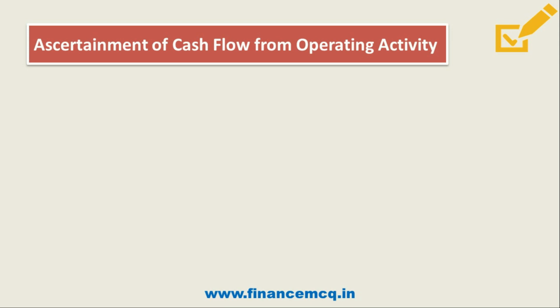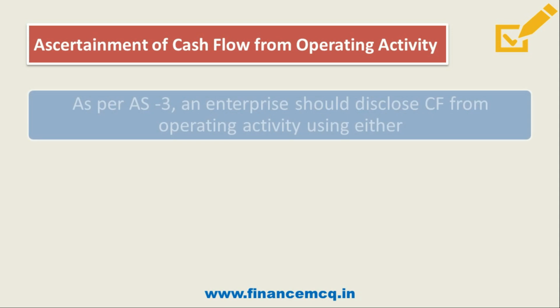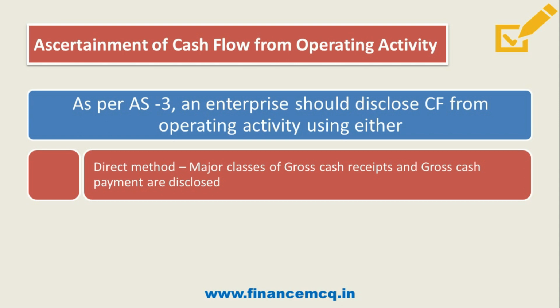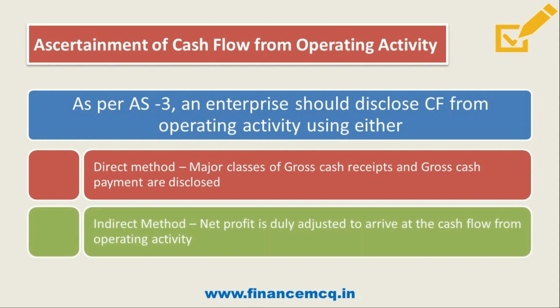Now friends, let's talk about ascertainment of cash flow from operating activity. As per AS 3, an enterprise should disclose cash flow from operating activity using either the direct method, under which major classes of gross cash receipts and gross cash payments are disclosed, or the indirect method, under which the net profit of the enterprise is adjusted to arrive at the cash flow from operating activity.